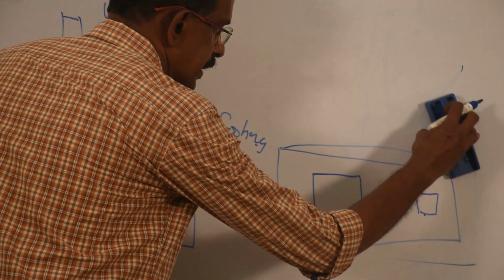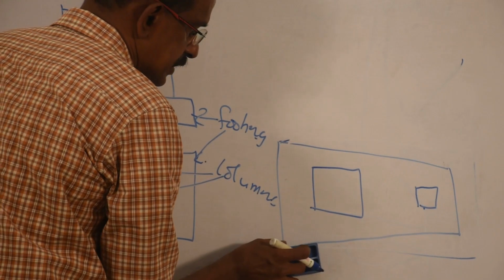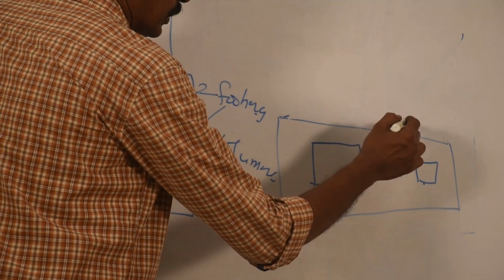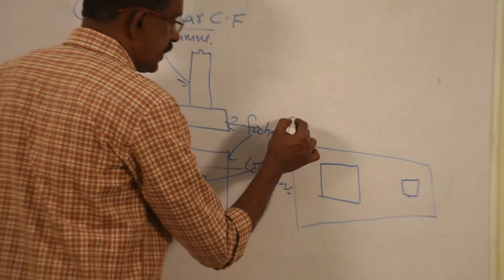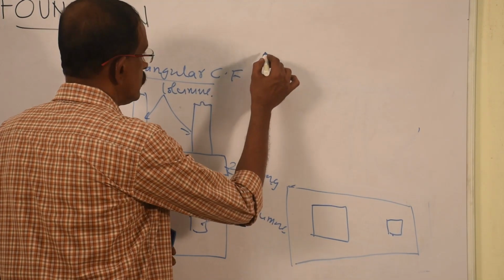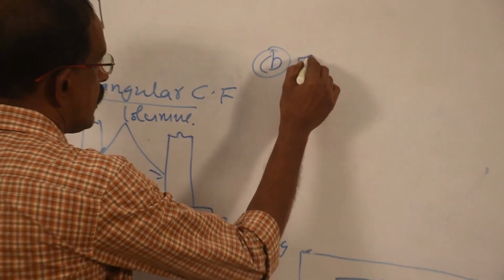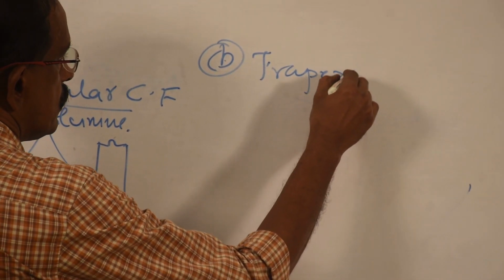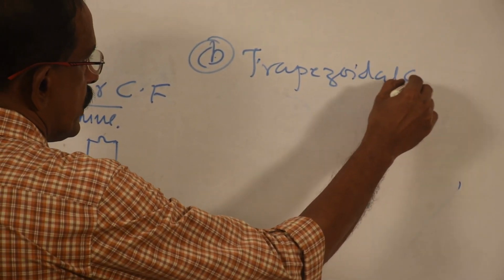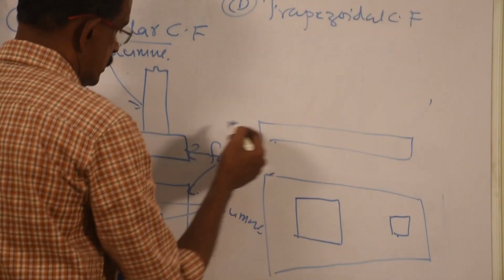You can save concrete, steel, etc. This is the second type, called trapezoidal combined footing. The shape is trapezoidal.